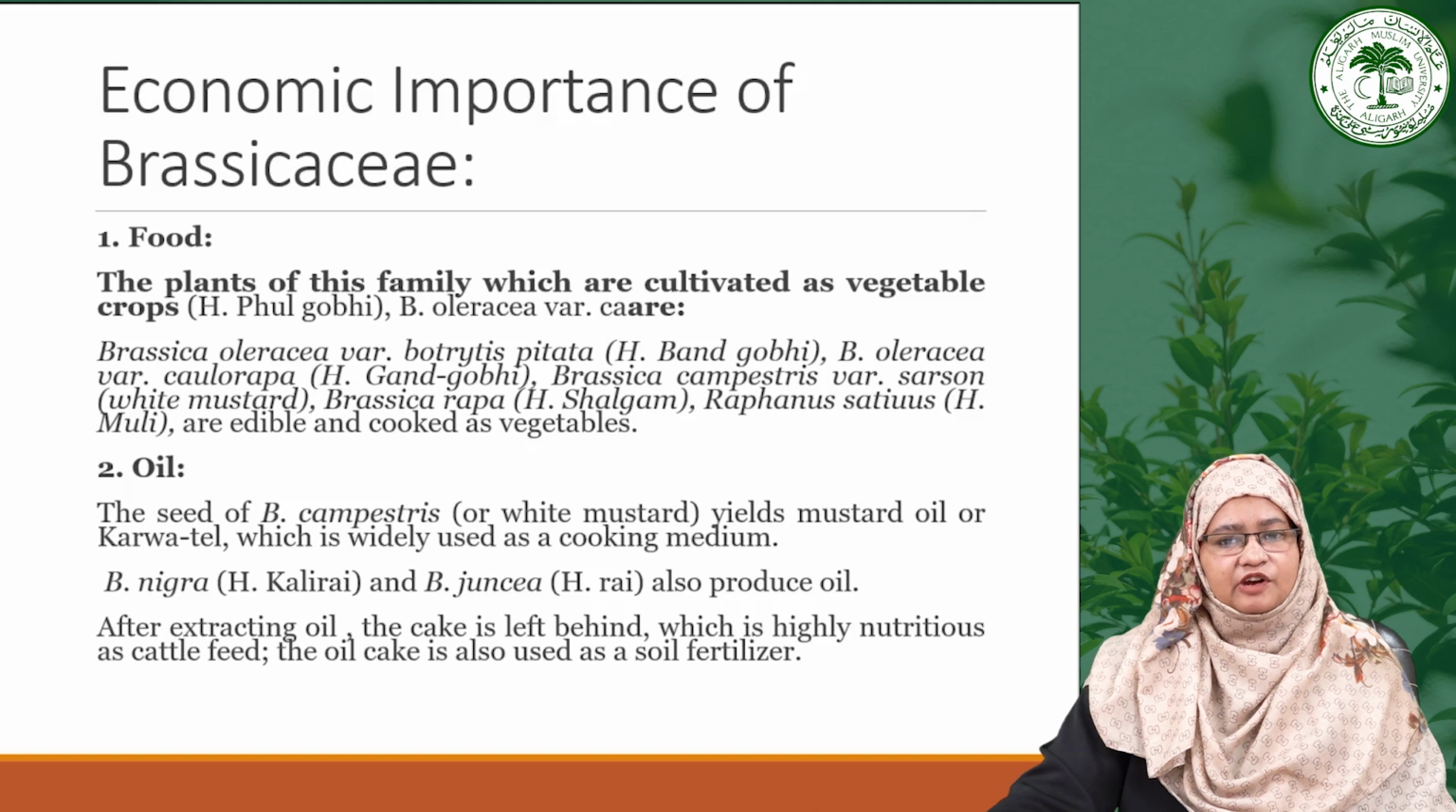And after oil extraction, the remaining oil cake is rich in nutrients, making an excellent feed for cattle and beneficial as soil fertilizer. Furthermore, Raphanus seeds provide a pungent oil often used to adulterate sarso oil, which is noted for its digestive properties. These are some important features of the Brassicaceae.